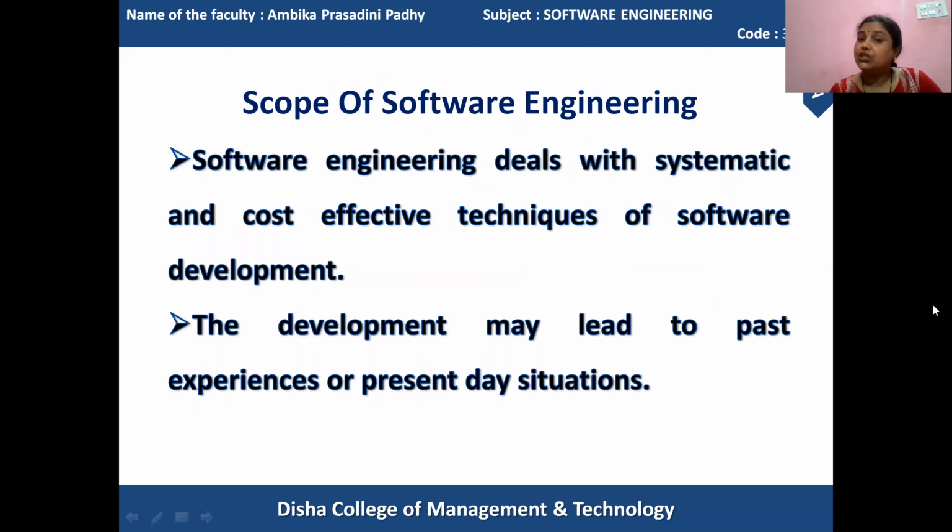And when software engineering is implemented, what benefits are we going to get? You can get them in the scope of software engineering. You can develop a cost-effective system for solving the customer's needs.